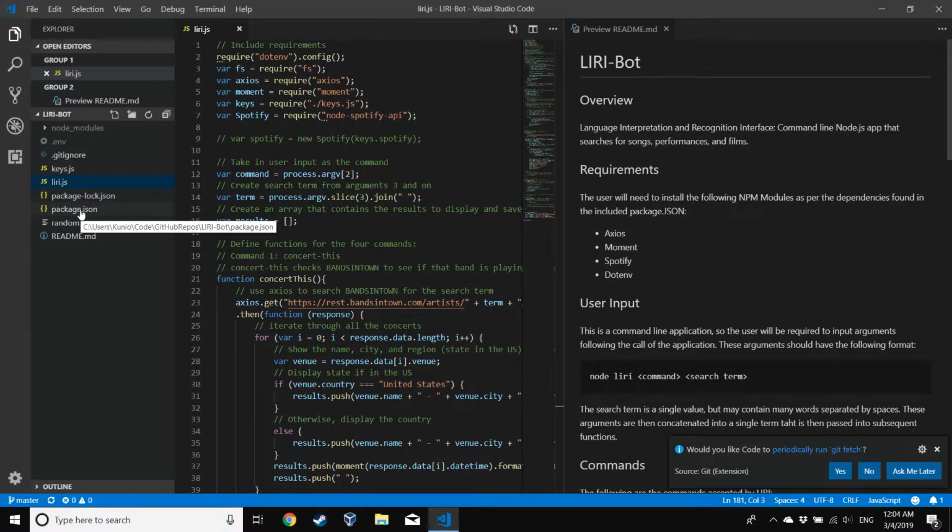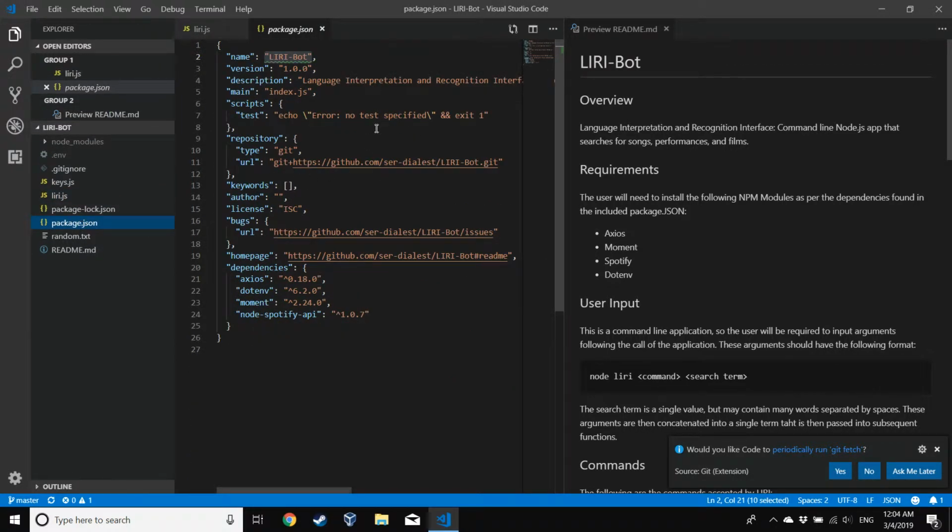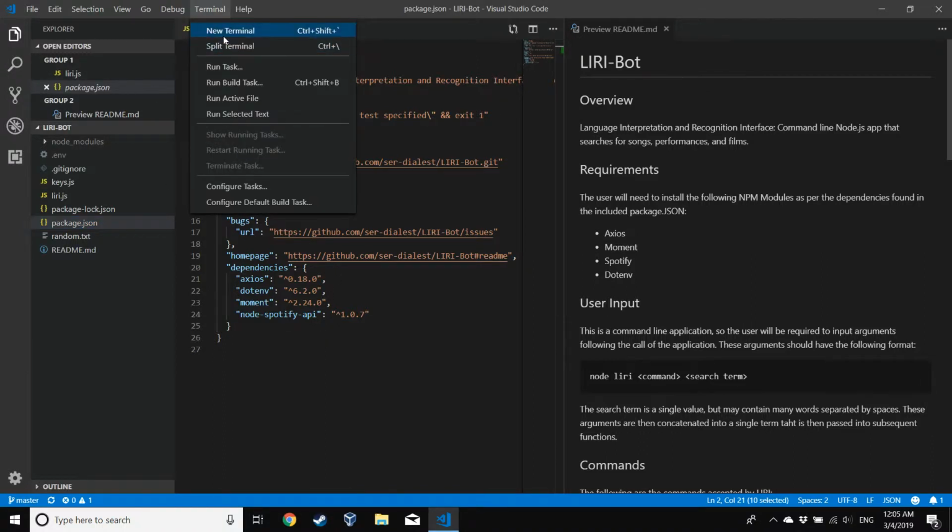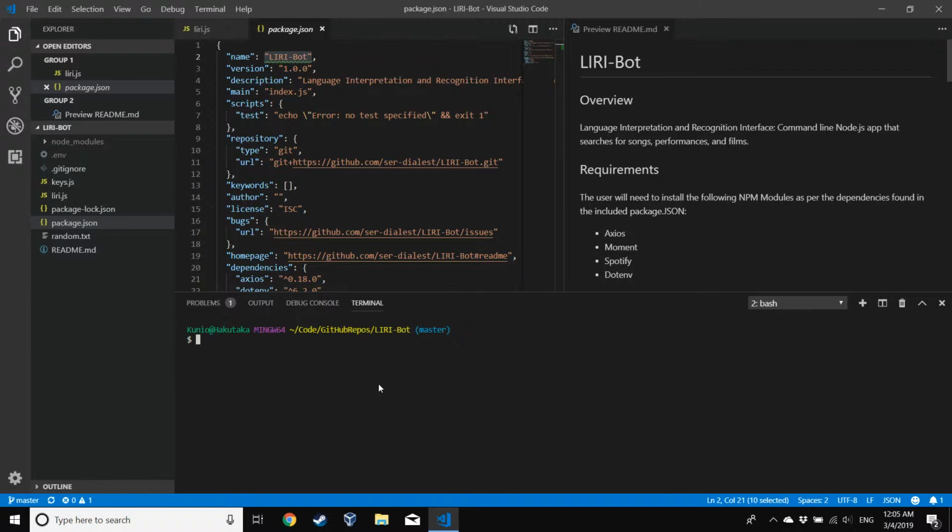So if we look in this file here, this is package.json. This is going to list all the things that you need to be able to run LIRI. So all you have to do is just open up a terminal and you will type in npm install. NPM being an acronym, meaning nothing particularly meaningful, at least not to me, at least not until last week when I found out that it will install awesome packages to run my program.